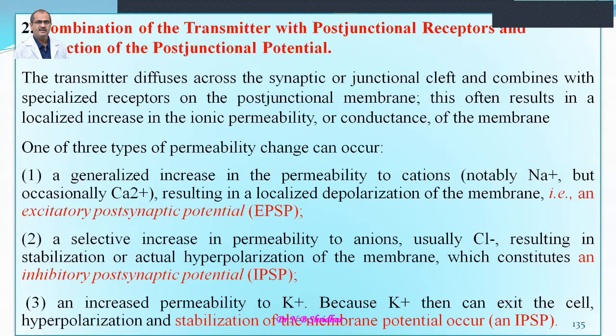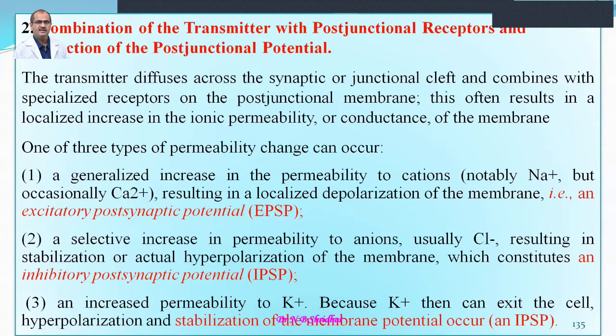So there are three types of permeability change that occur. One is a generalized increase in the permeability to cations, meaning the positively charged ions, especially sodium and calcium, resulting in a localized depolarization of the membrane. That is called the excitatory postsynaptic potential, abbreviated as EPSP, because of the inward movement of sodium and calcium, the cations.